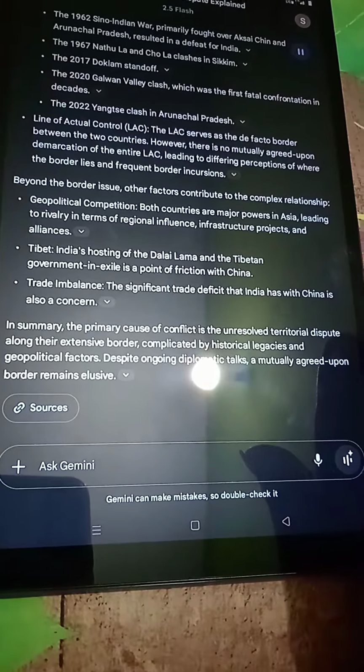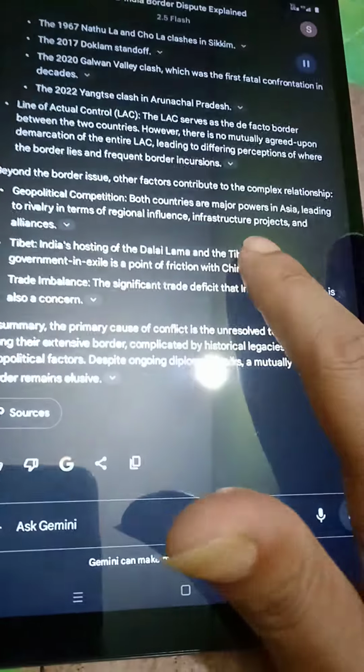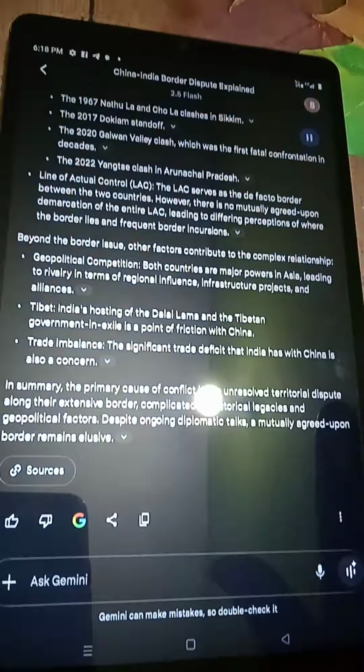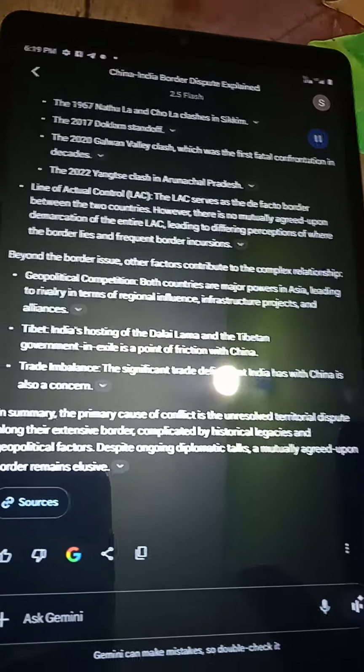In summary, the primary cause of conflict is the unresolved territorial dispute along their extensive border, complicated by historical legacies and geopolitical factors. Despite ongoing diplomatic talks, a mutually agreed-upon border remains elusive.